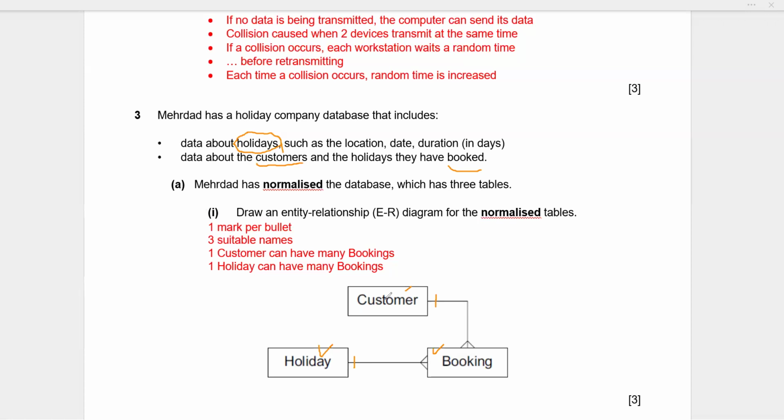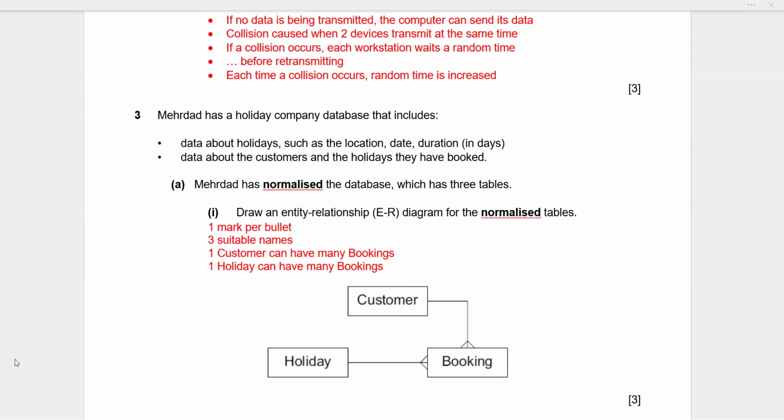So the 3 tables, customer, holiday, booking is going to be in the middle. And this is how there were 3 boxes. We had to fill in those boxes with the right entities first, and then we were supposed to draw the ERD, the entity relationship diagram, for the normalized tables. I think it's simple. A 3-mark question is not difficult to gain, isn't it?